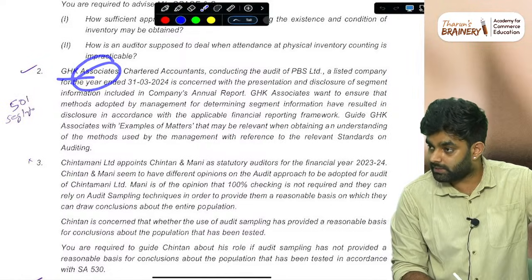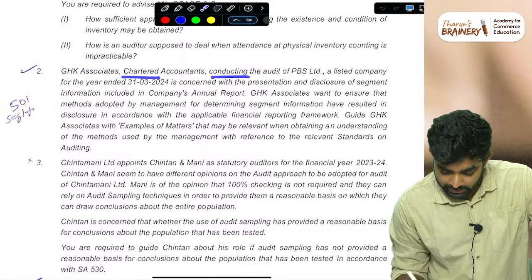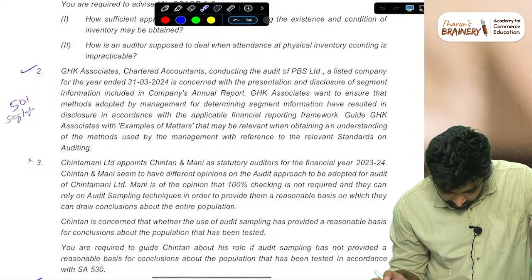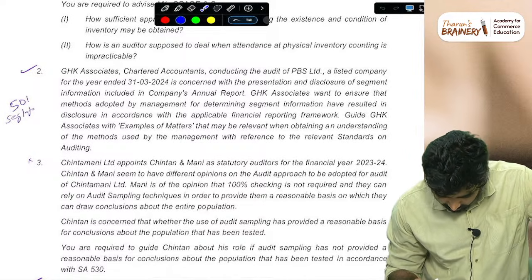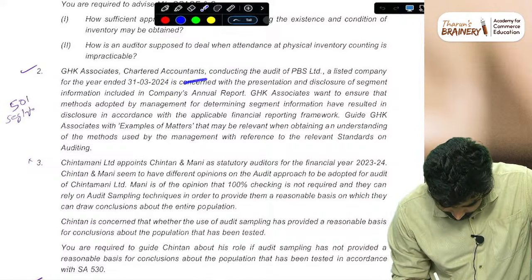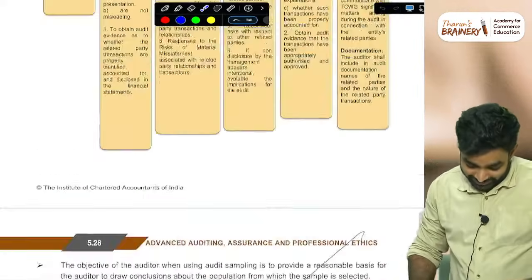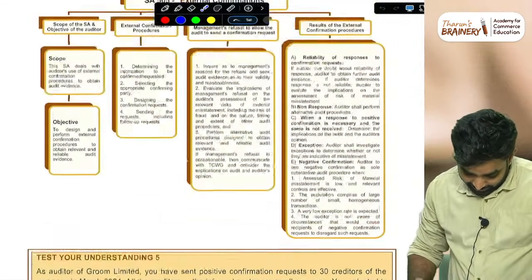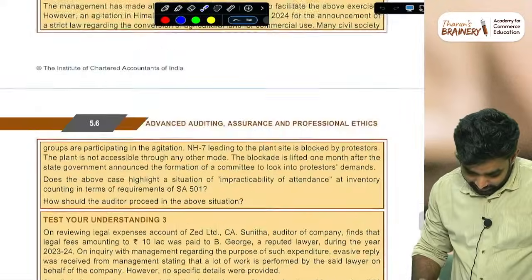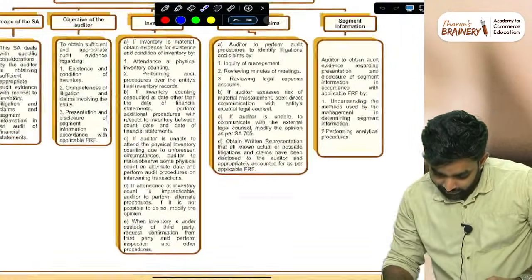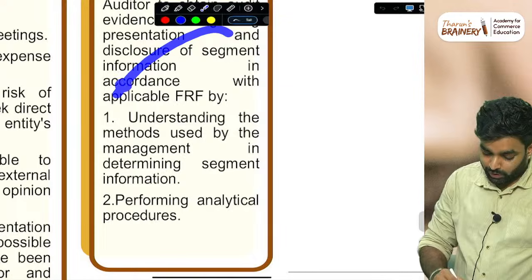GHK Associates, chartered accountants, conducting the... not related party. It is related to inventory. Sorry, segment information. That is not a mistake. Where is segment information? SA 501. This is what they have given.